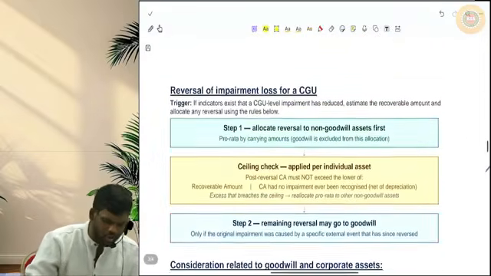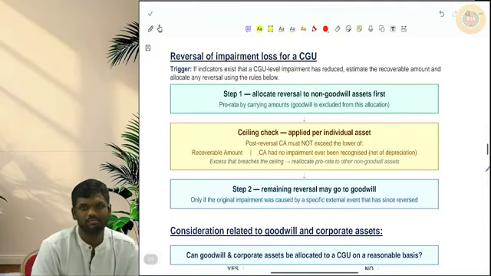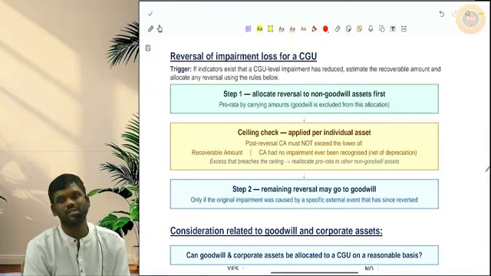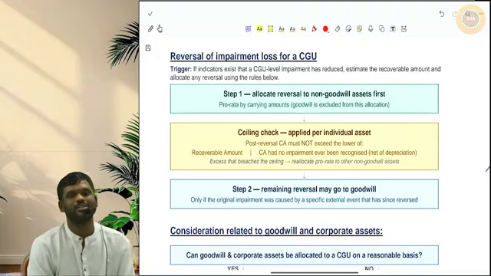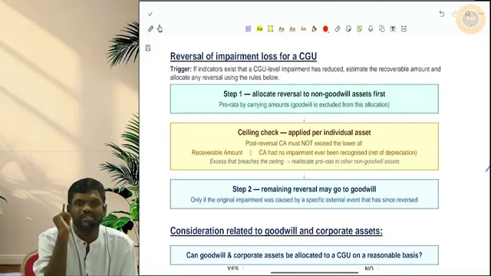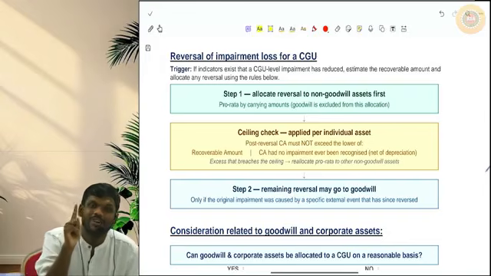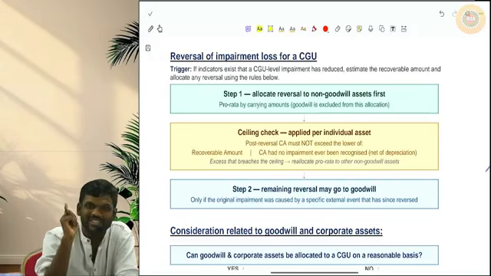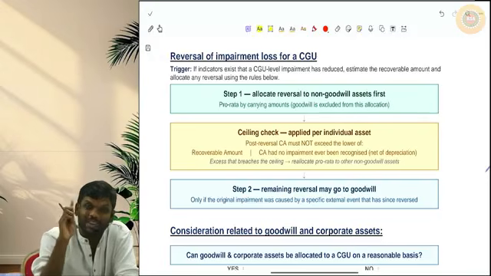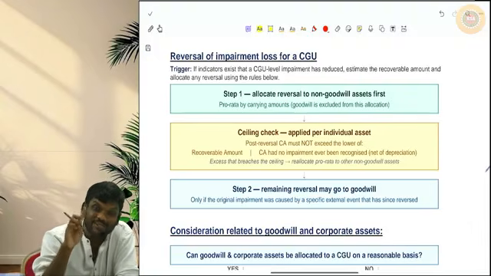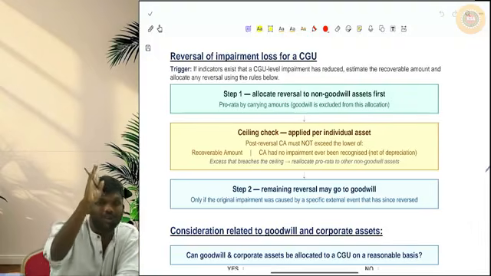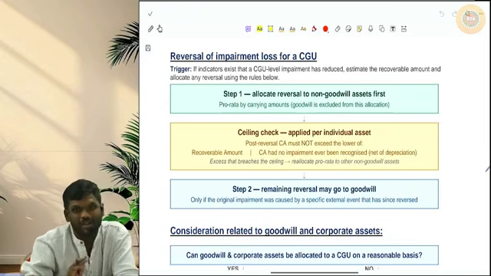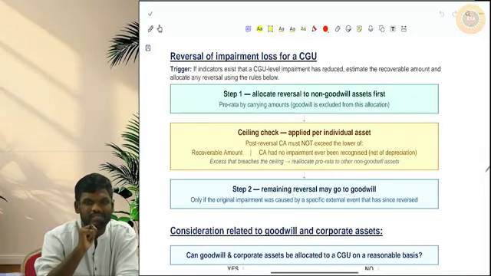Sir, for a CGU also can I reverse impairment loss? Yes. For a CGU also, if there are indicators of reversal of impairment, you can reverse the impairment loss. But one thing the standard says, if you are going to reverse, first reverse impairment loss for other assets. See how accountancy is thinking. When they want to charge impairment loss, first they will charge against goodwill. But when they want to reverse, they are telling first reverse for assets other than goodwill. Poor goodwill. If there is impairment loss, first you will charge it to that. If there is reversal, first you will increase for others.